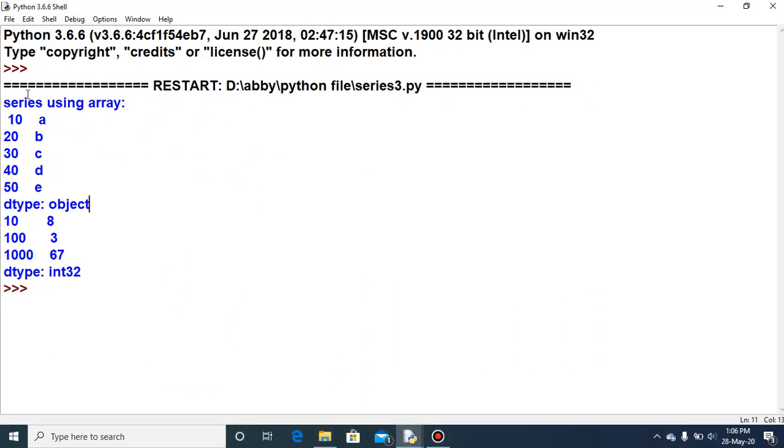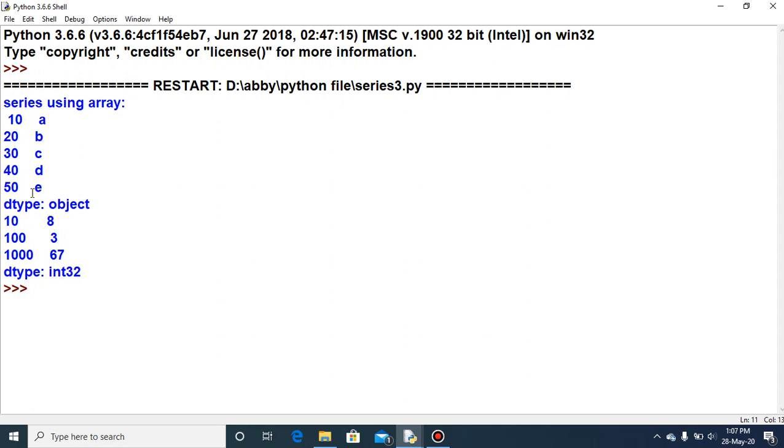Whenever you take the output for a series, the leftmost column will display the index, 10, 20, 30, 40, 50 here and 10, 100, 1000 there, and the rightmost will display the data value.